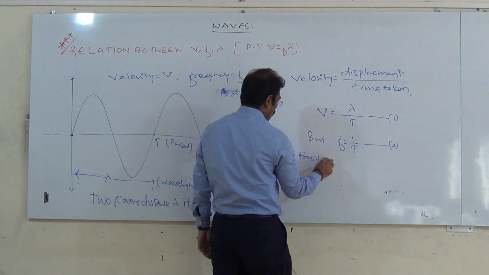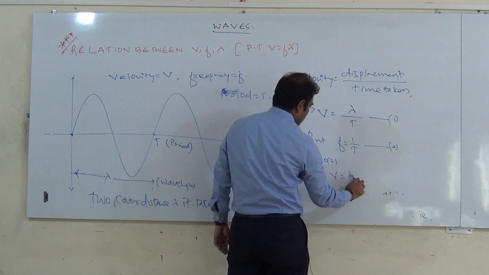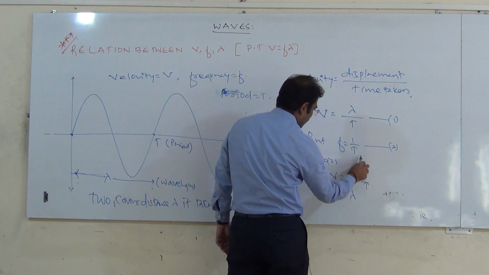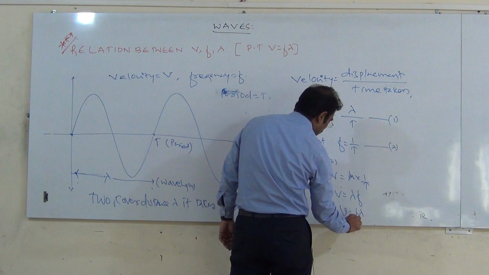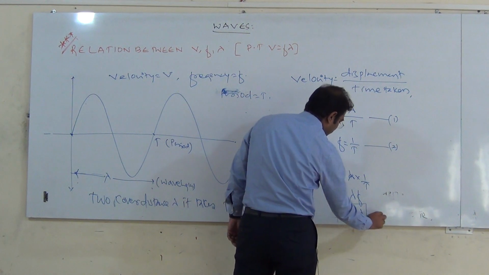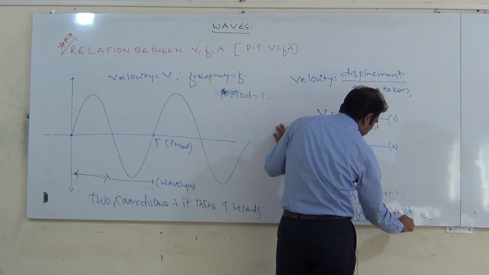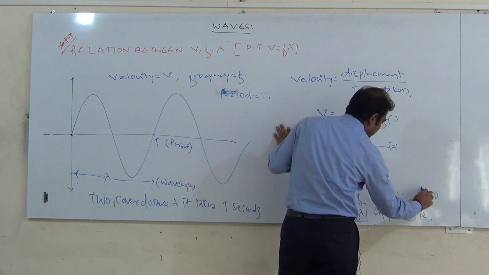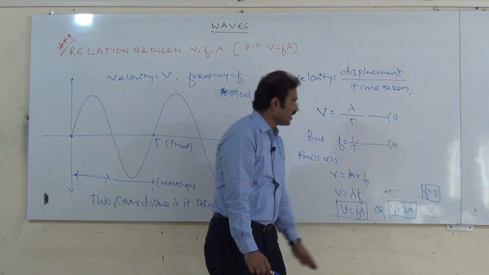From 1 and 2, V is equal to lambda into 1 by T. 1 by T is equal to f, so V is equal to f into lambda, or V is equal to nu into lambda. F or nu, both of them are correct.